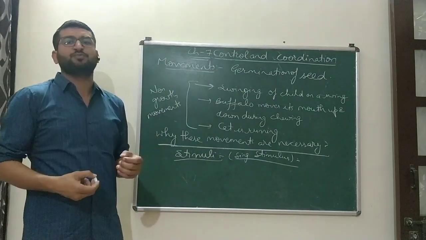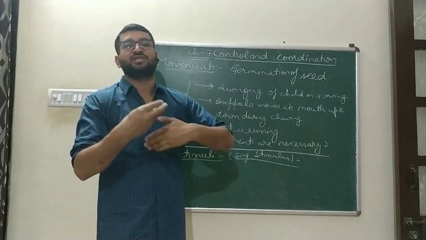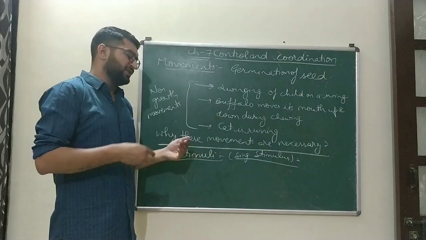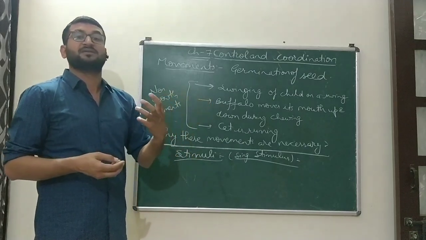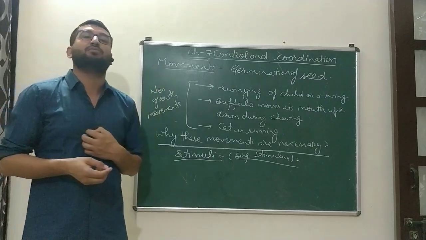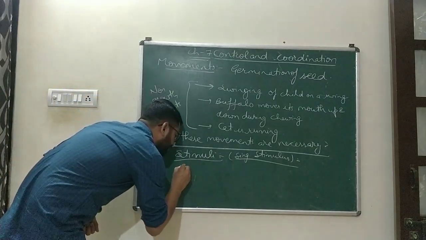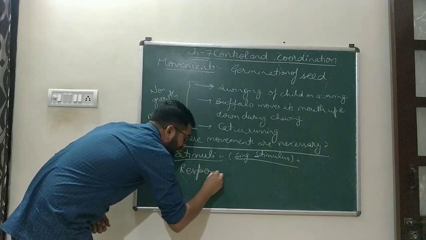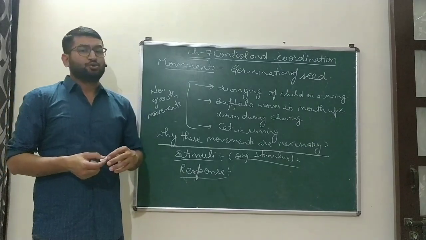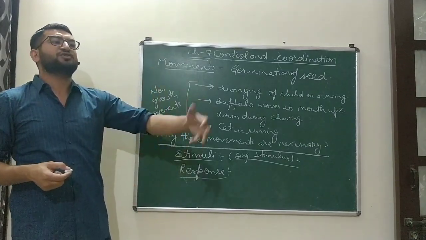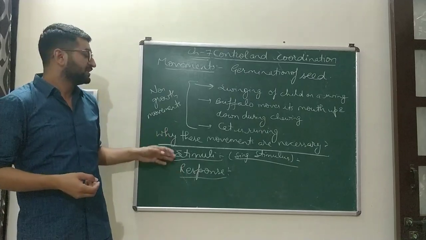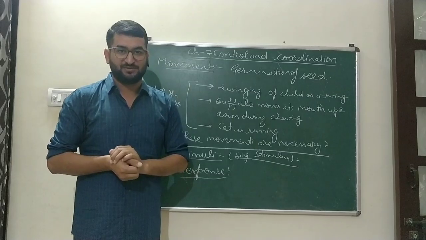Any environmental change which brings about a change in the movement of or a change in the body of a living organism is known as stimulus. So, in response to a stimulus, there is always a certain movement, and that kind of change in the living organism's body is known as response. So there are two terms. One is stimuli, that is the environmental change, and to that environmental change, a response of the body is always there. So these are the two terms, stimuli and response.